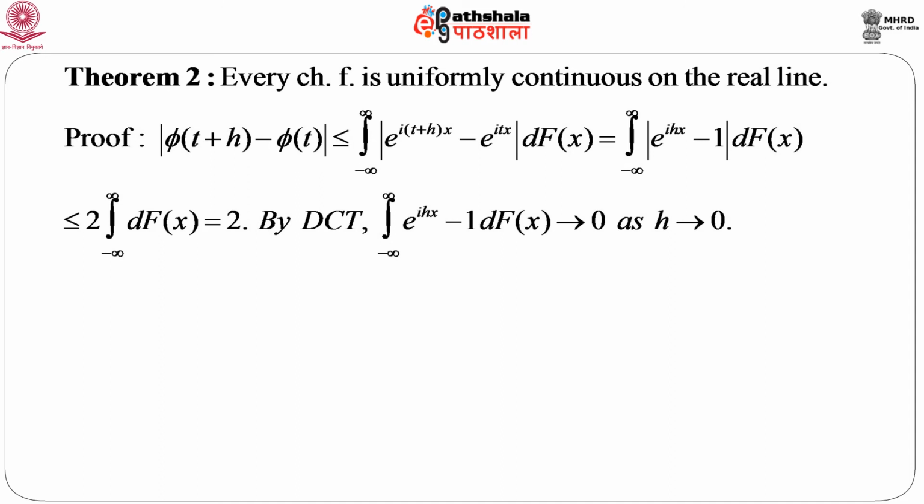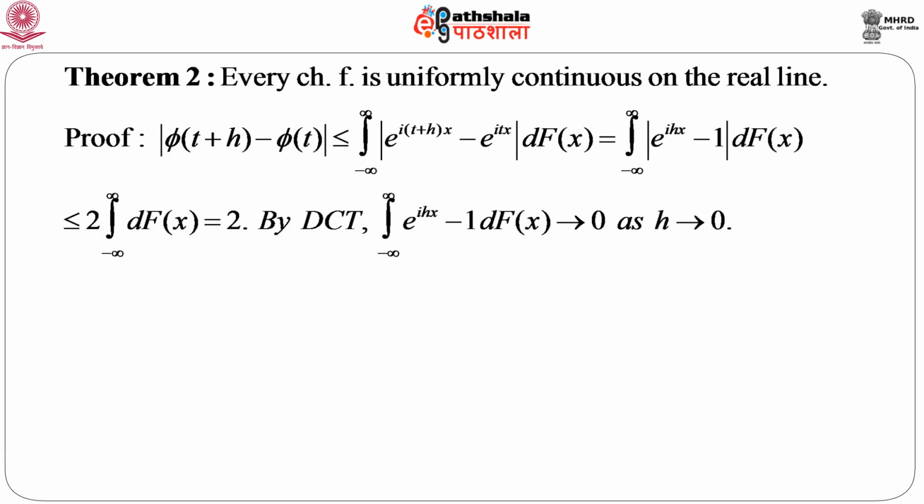So, if we just take e to the power itx common, this becomes modulus of e to the power itx into (e to the power ihx minus 1), and modulus of e to the power itx we have already seen is equal to 1. So, this becomes the integral from minus infinity to infinity of modulus of (e to the power ihx minus 1) dF(x). Now, this quantity we can immediately write as less than or equal to modulus of e to the power ihx plus modulus of 1. Now, modulus of e to the power ihx is exactly equal to 1. So, 1 plus 1 equals 2.